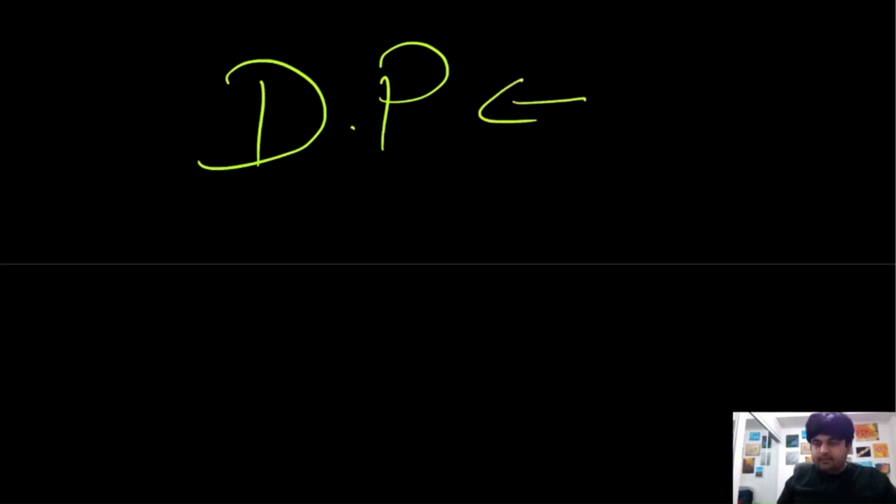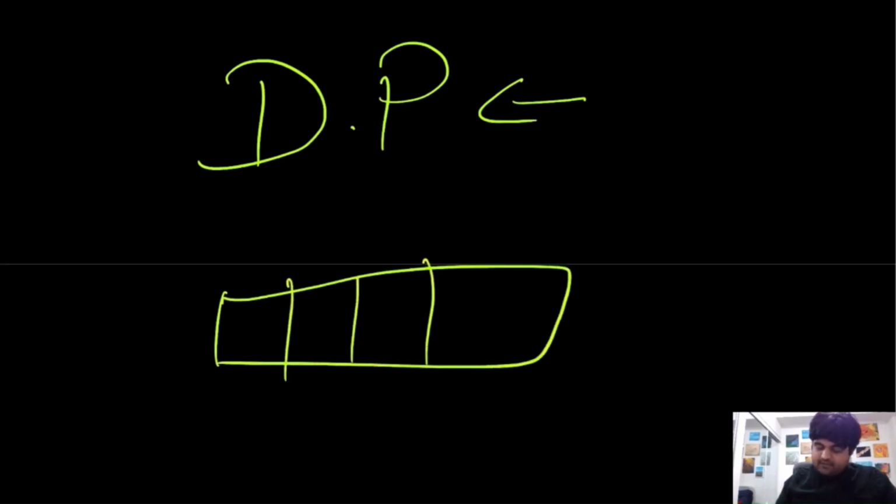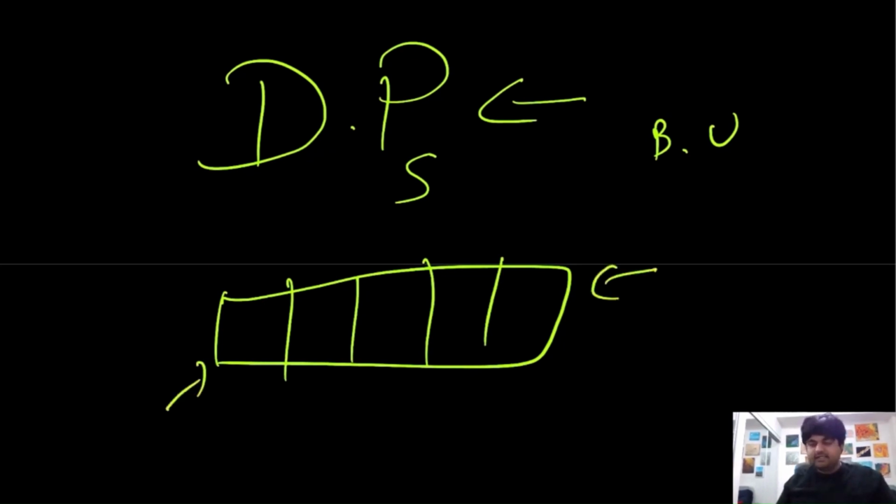In dynamic programming, we are going to create a single array of size whatever the given input string is, and based on that particular array we will calculate all the values. And because this is a bottom up approach, we are going to start filling up the array from the 0th position, and we will reach the end, and in the end, after all the calculation, we will simply return whatever value we have calculated over here.